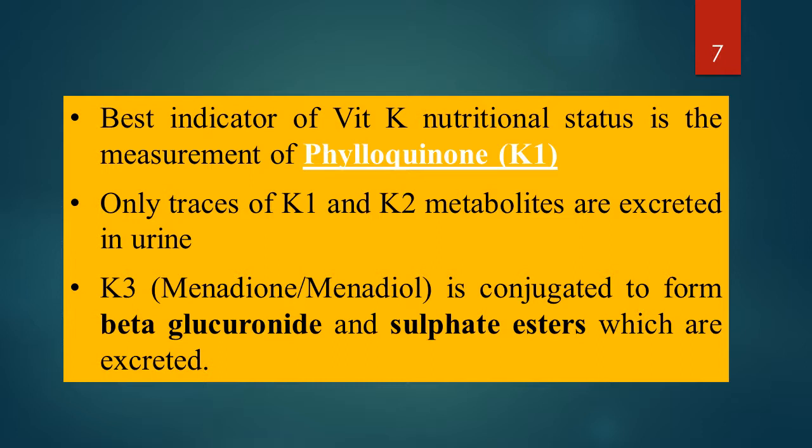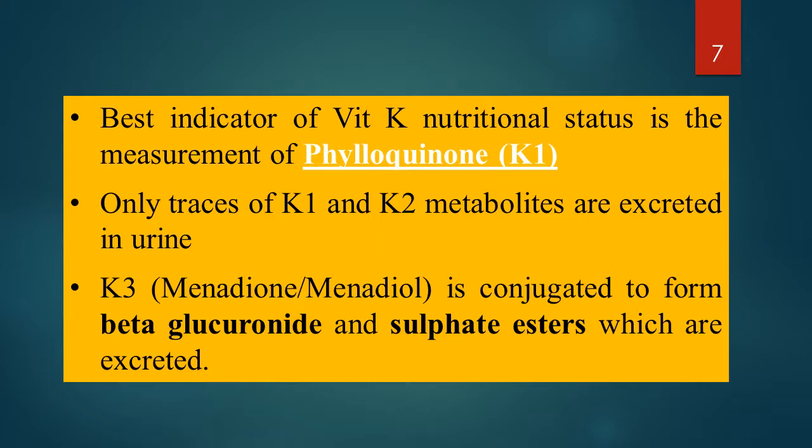If there is dietary deficiency of phylloquinone, the symptoms of vitamin K deficiency will develop, even though the bacterial synthesis of K2 is in enough amount. So to know the nutritional status of vitamin K, phylloquinone is the best indicator. We should measure the activity of phylloquinone in our blood to know the nutritional status of vitamin K.